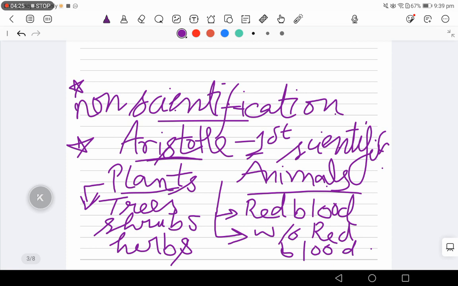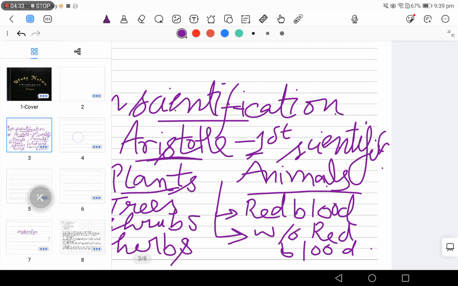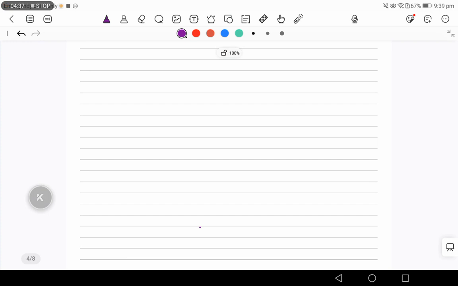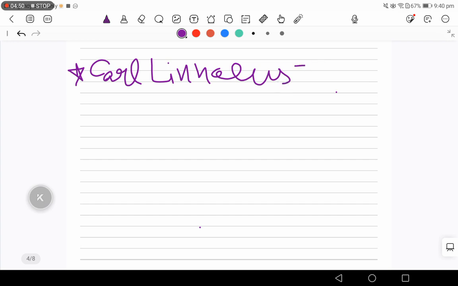Then there was the 2 kingdom classification, which was first proposed by Carl Linnaeus. He did the 2 kingdom classification.